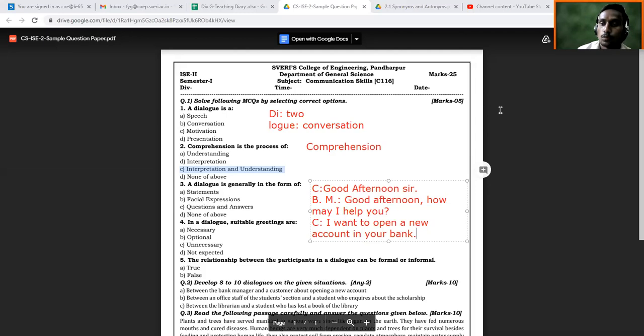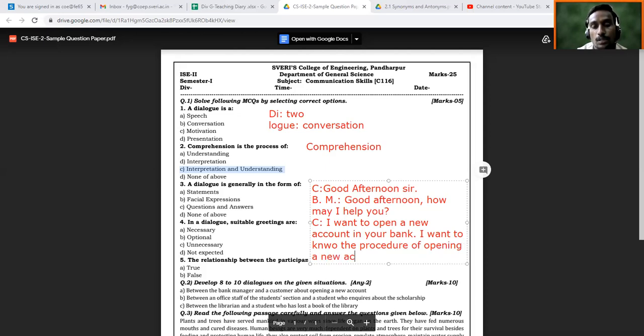So this is just one statement, and then you are going to add, I want to know the method, procedure, you can call it, of opening a new account. Then you are going to take the bank manager's response here. So the bank manager will reply, certainly, surely, yes, something like this.